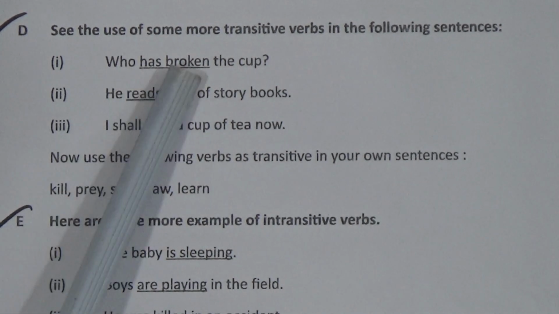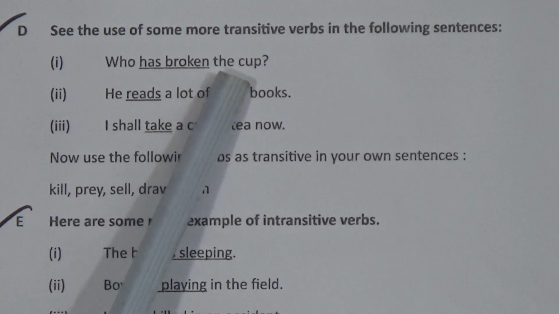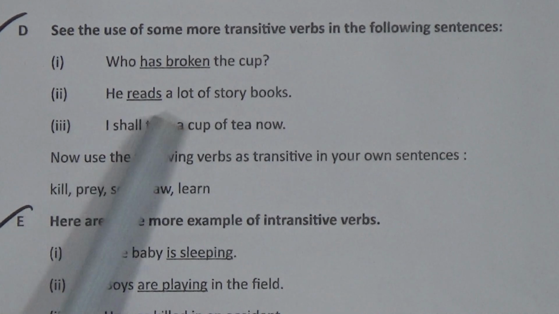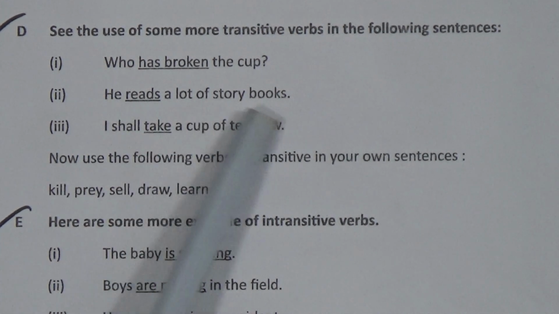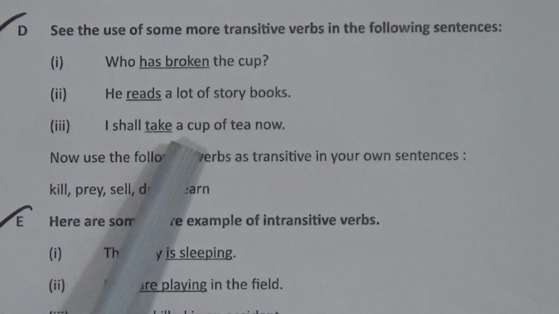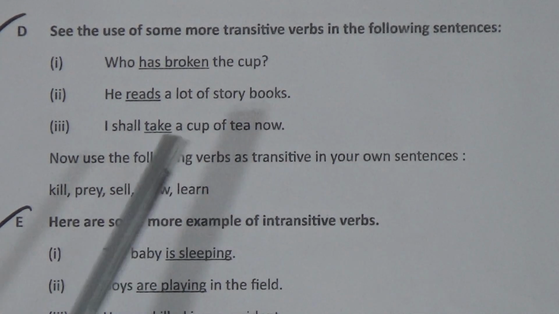Number 1, who has broken the calf? That means after has broken, the object is the calf. Then, he reads a lot of story books. After reads, the object is a lot of story books. Then, I shall take a cup of tea. After take, a cup of tea. These are all examples of transitive verbs.